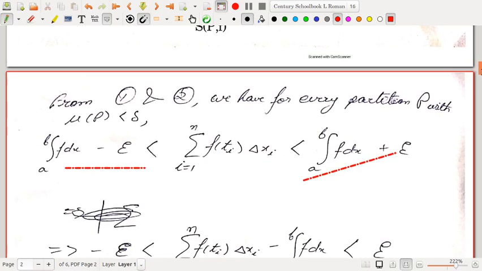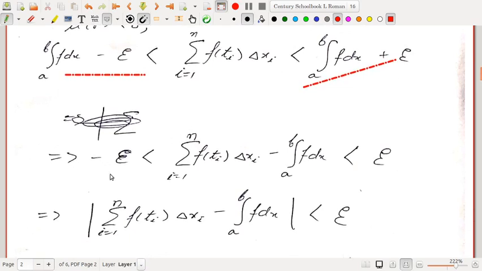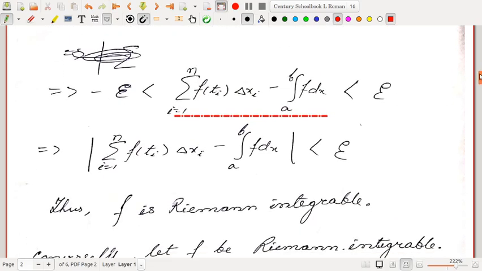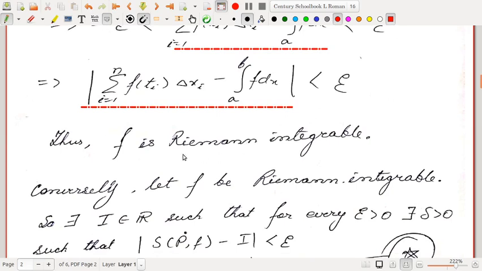So you bring the integral from a to b of f dx to the middle: minus epsilon is less than S(P,f) minus the integral, which is less than plus epsilon. So the modulus of this quantity is less than epsilon. This means that f is Riemann integrable, because the summation from i equals 1 to n of f(ti) delta xi is S(P,f), the Riemann sum with respect to any tagged partition.